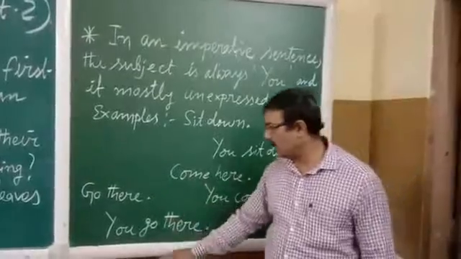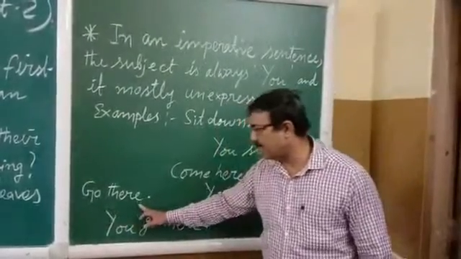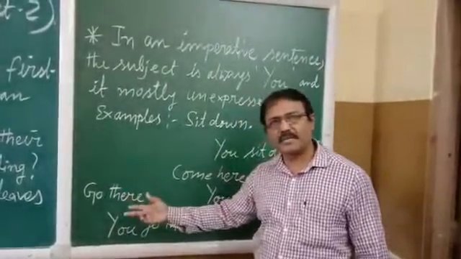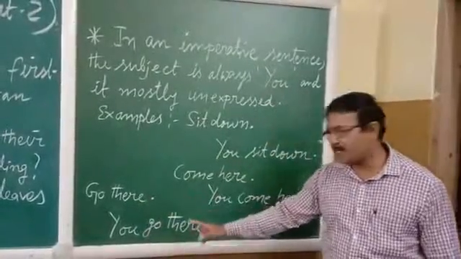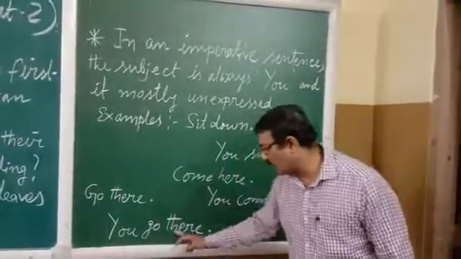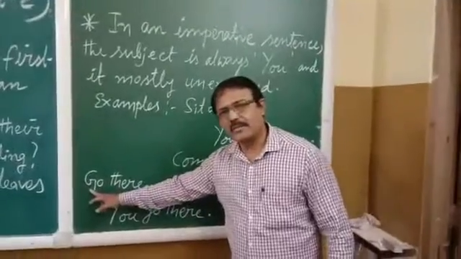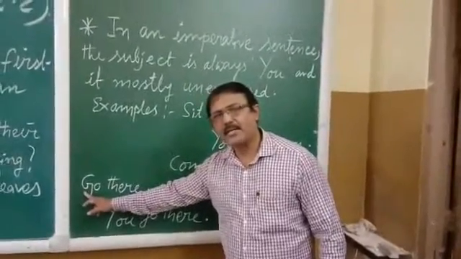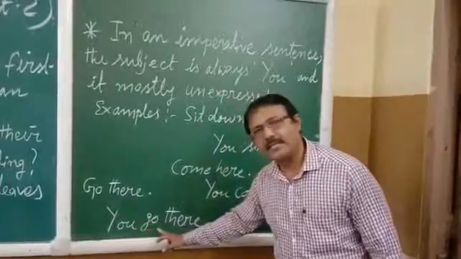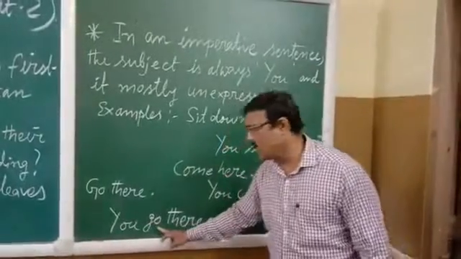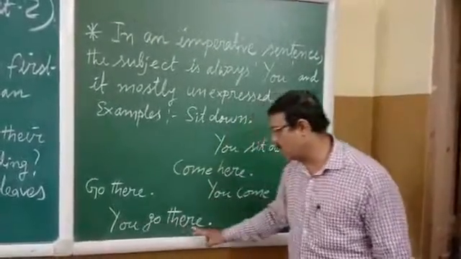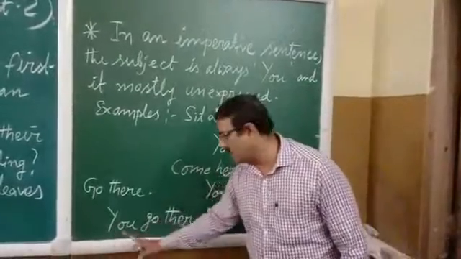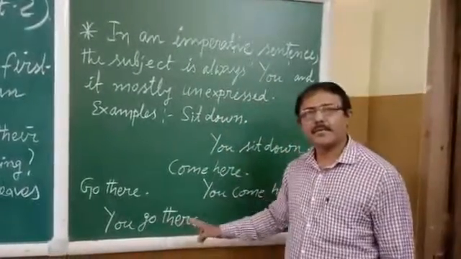One more example: go there. This is also an imperative sentence, and the subject is you. You go there. Again the same thing: the G is capital over here, but when you write it in between the sentence, then the G will be small, and you have to write in this way. Here you is the subject, and go there is the predicate.